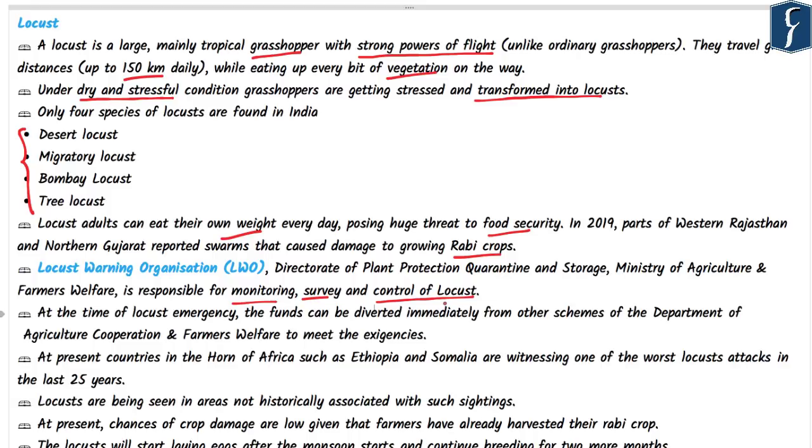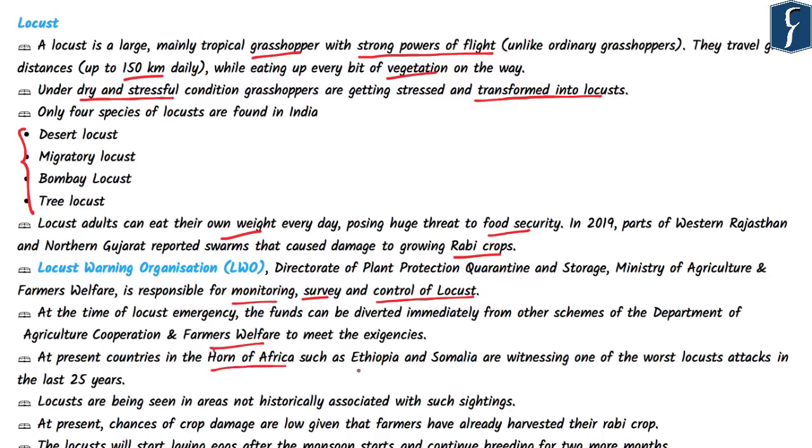Recently, you must have read in the newspaper that the Locust Warning Organization gave out warnings and suggestions to deal with the locust problem. You must also be aware that at the time of a locust emergency, funds can be diverted immediately from other schemes of the Department of Agriculture, Cooperation and Farmers Welfare. At present, the Horn of Africa countries like Ethiopia and Somalia are witnessing the worst locust attack in the last 25 years.